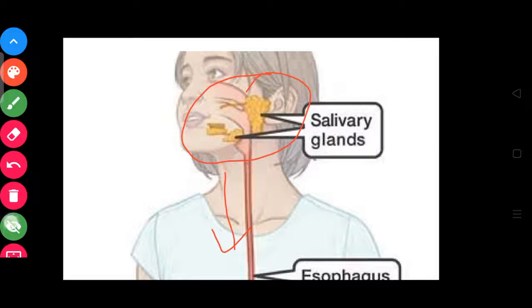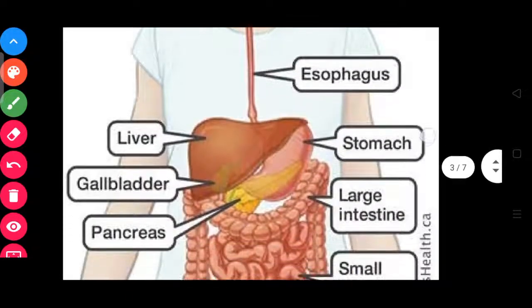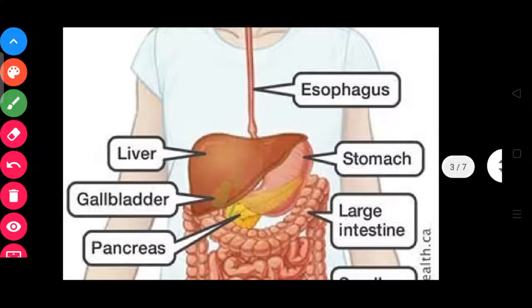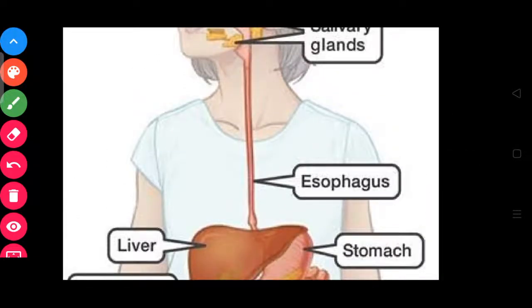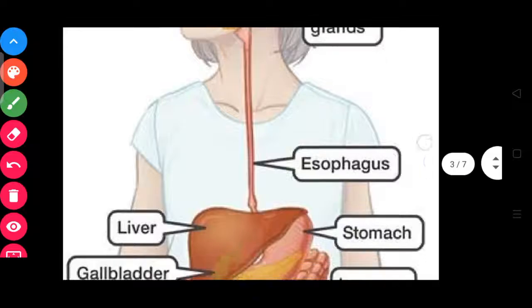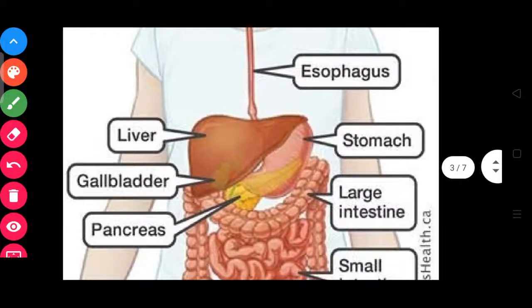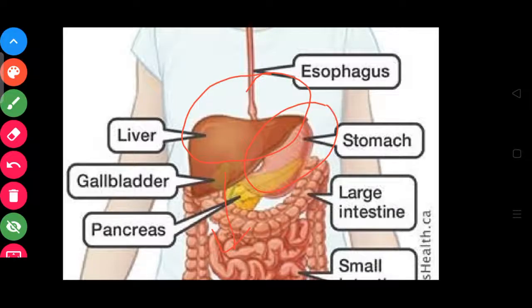After traveling through the esophagus, the food goes to the stomach. This is the stomach. This one is the liver. This small one is the stomach.